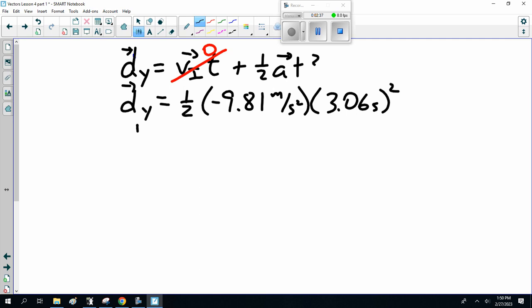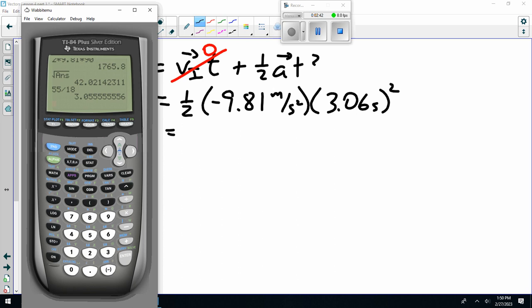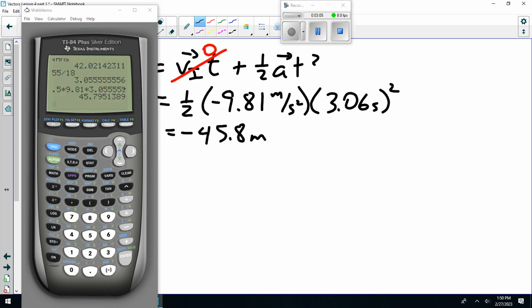Now, please, please, please do not put 3.06, particularly when you've got 3.055555, the correct answer. So 0.5 times 9.81 times my answer squared. Now notice I forgot to put in the negative sign. It's minus 45.8 meters. Okay? See how that goes?